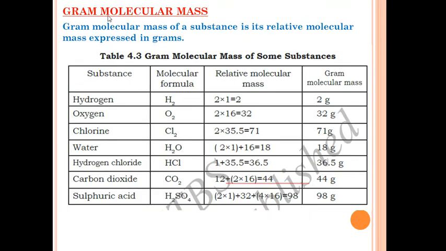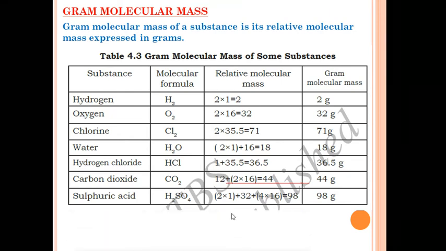Our next topic is gram molecular mass. What is gram molecular mass? Gram molecular mass of a substance is its relative molecular mass expressed in gram. Again in this one we have to take the relative molecular mass, but we have to express it in terms of grams, then it is called gram molecular mass. Gram molecular mass of some of the substances are given in this table.